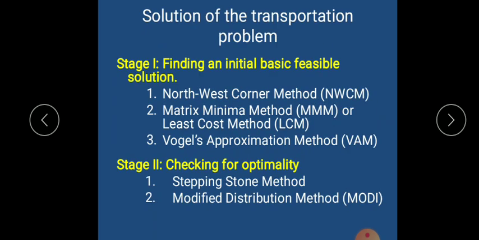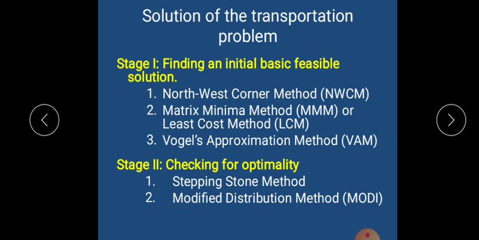Now, solution to a transportation problem. Whenever we are solving a transportation problem, we solve it in two different phases or stages. Stage 1 deals with the initial basic feasible solution, also known as IBFS. So the first step is always to find the initial basic feasible solution.